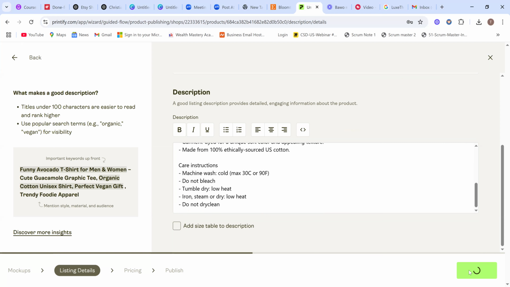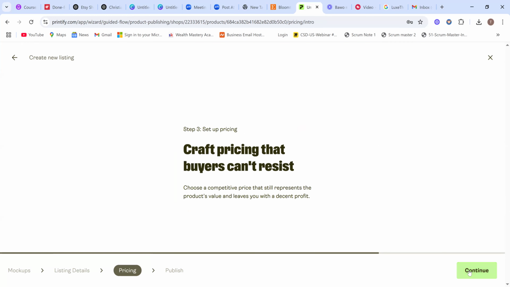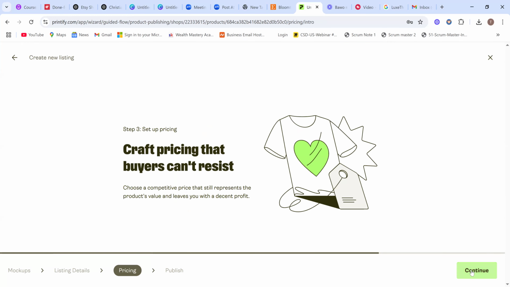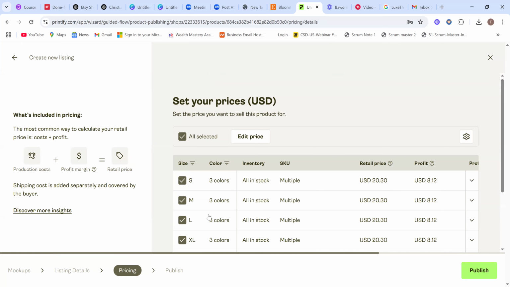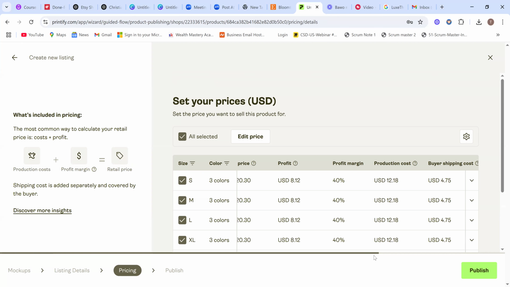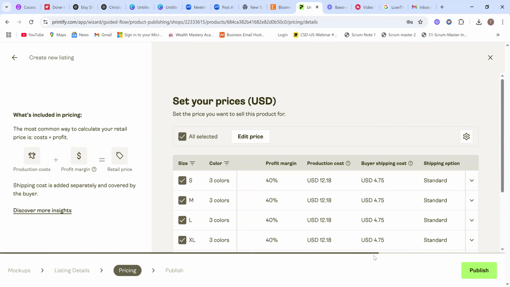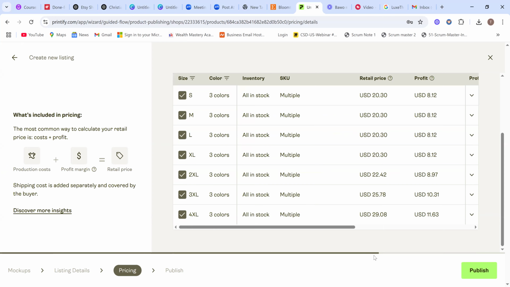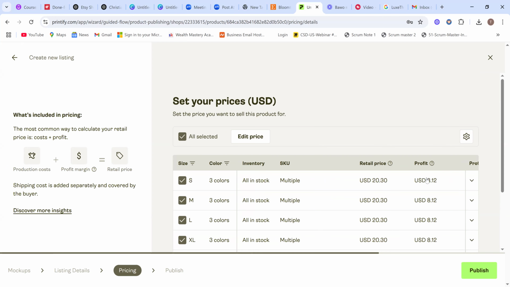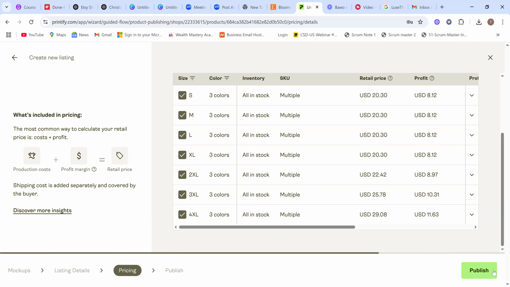You continue. Then, yeah, craft pricing, continue. We have the prices. If you like those prices, you leave it like that. If you want it to be more, but Printify will always charge their own price. So everything is here. I don't need to do any adjustments. Then from there, what we need to do, you publish. You publish this.